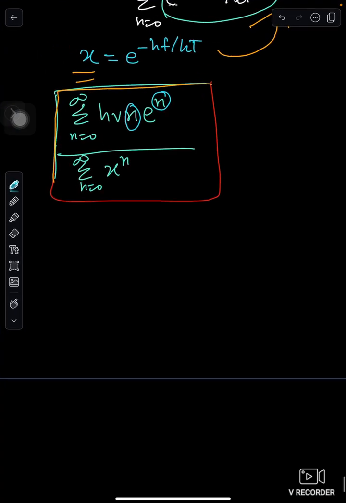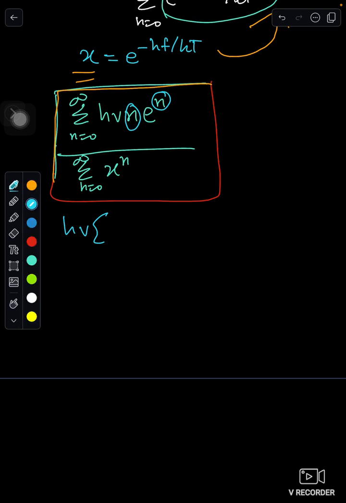So if I write summation n equals 0 to infinity, and when we're doing summation we don't write HF, let me put brackets to differentiate. If we replace n as 0, this whole thing will become 0, so 0 we don't write.